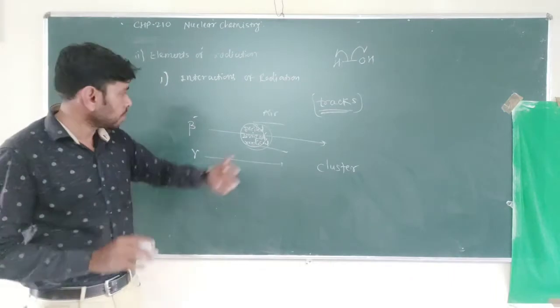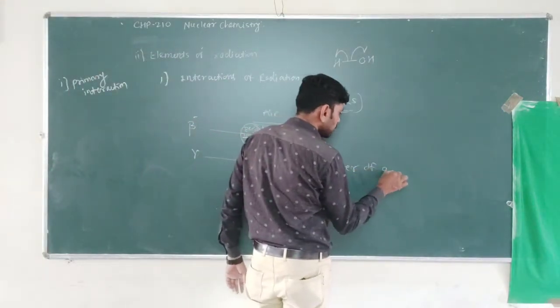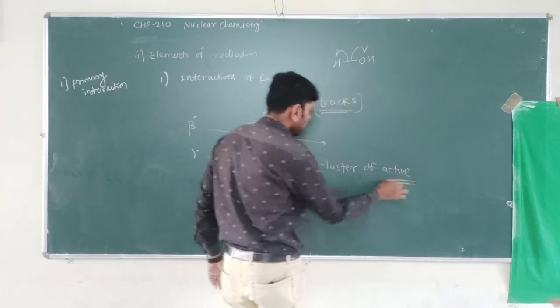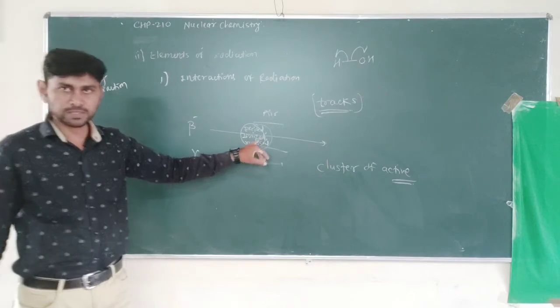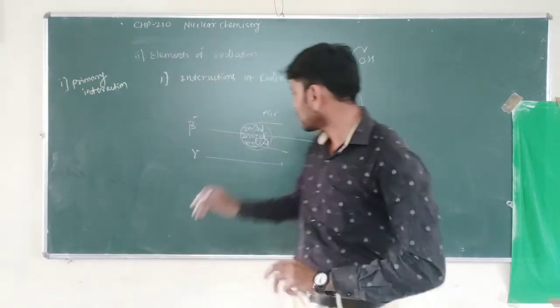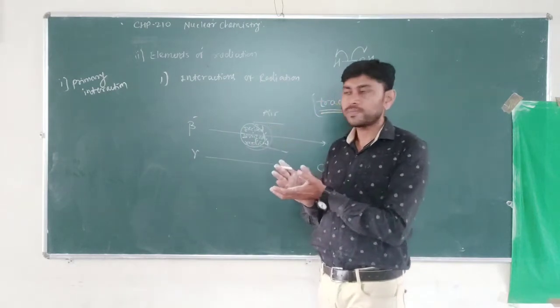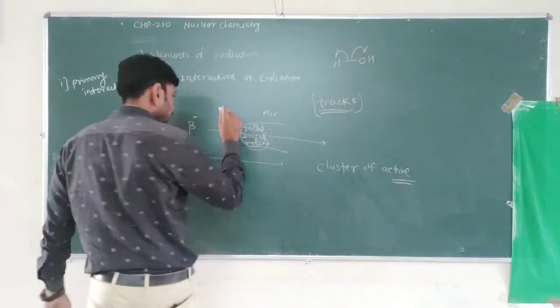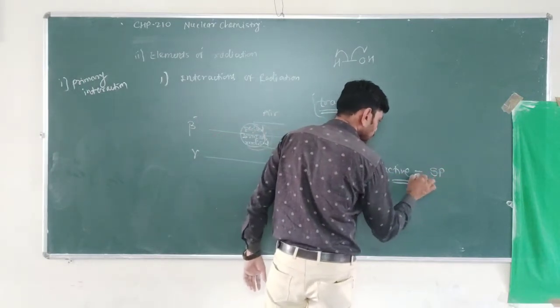Which species? Active species. The term active is used here for excited species, ionized species, or radical species. So a cluster of these species forms, and this cluster of active species is collectively known as spurs.